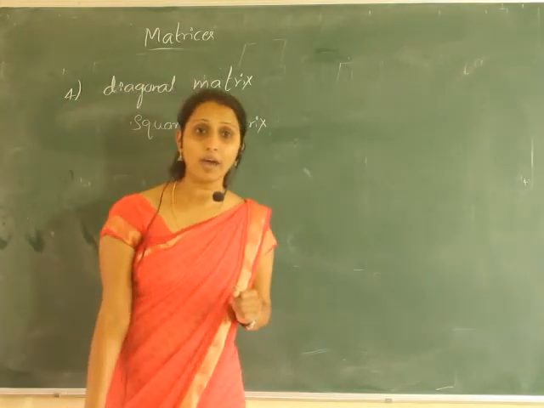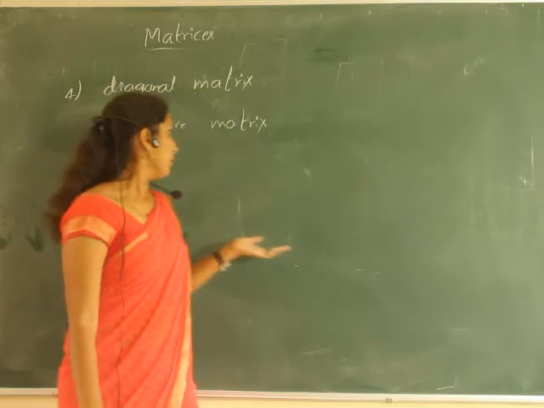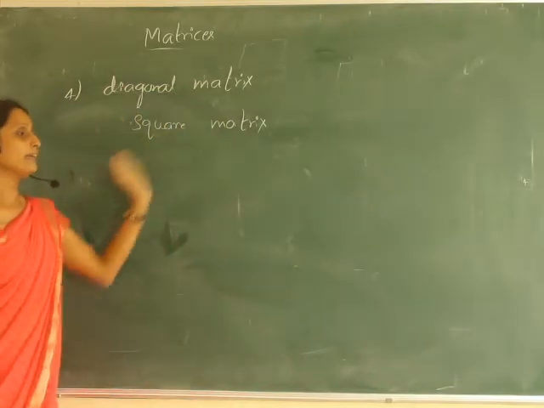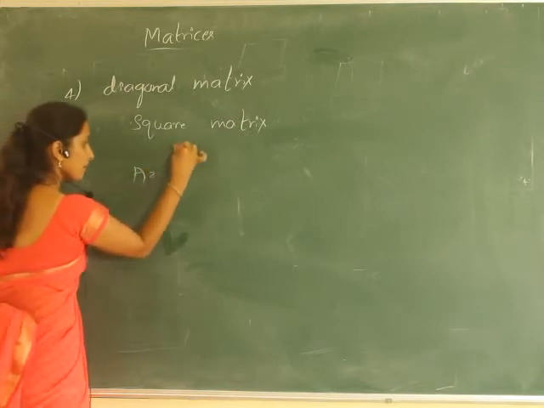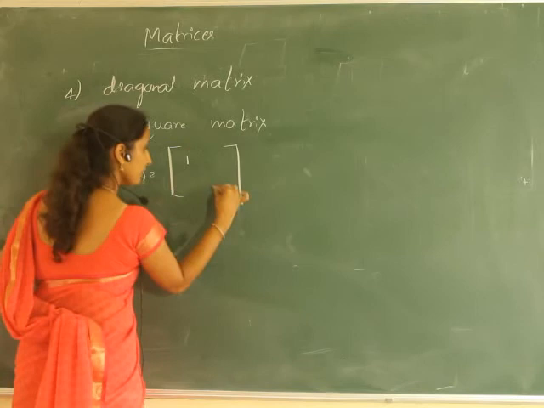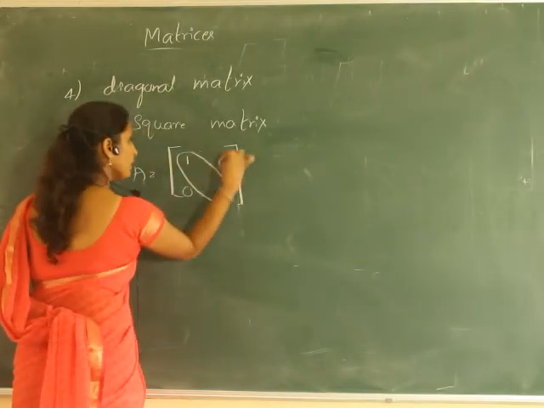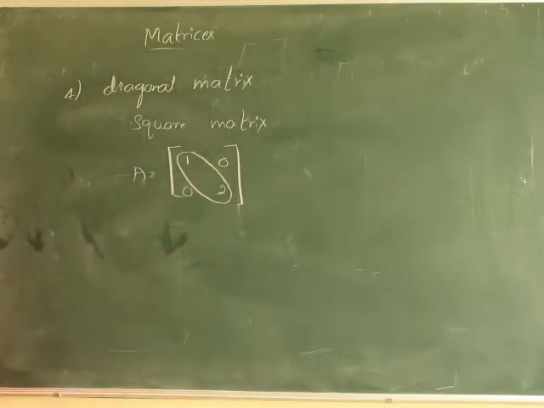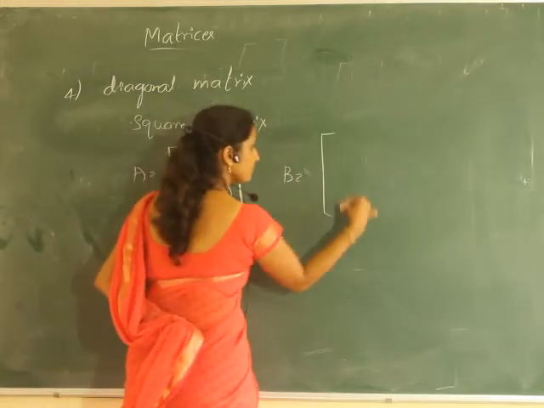Square matrix means the number of rows equals the number of columns, but here the non-diagonal entries are zeros. I'll write an example. If it is 2 by 2, the diagonal can have any entries, but the non-diagonal entries are zeros.